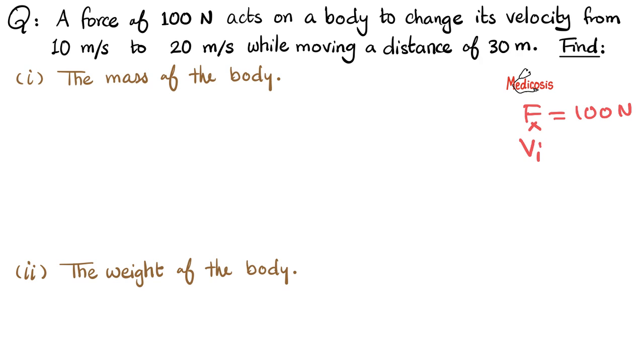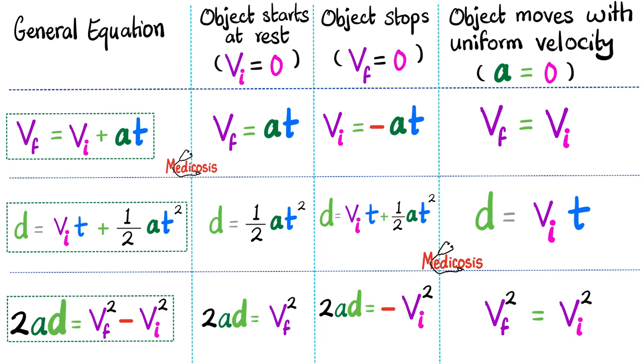I know the initial velocity, which is 10 meters per second. I know the final velocity, which is 20 meters per second. And I know the distance, which is 30 meters. Call it distance, call it displacement, I don't care. Now, how can we tackle this? You'll need to recall the 3 general equations of motion.